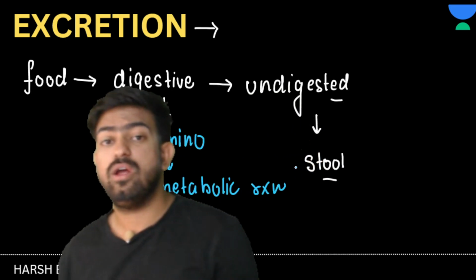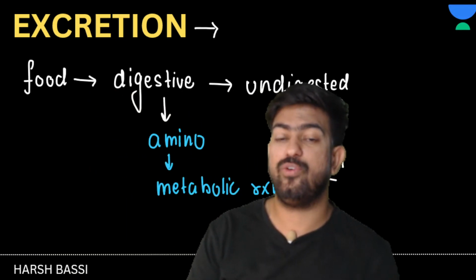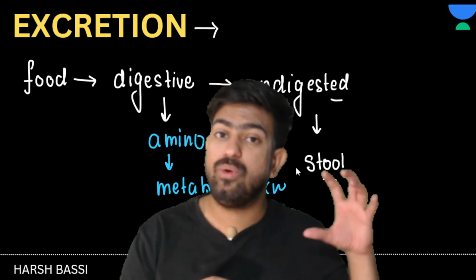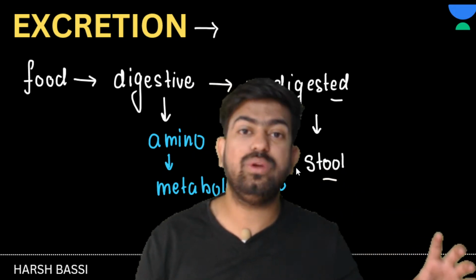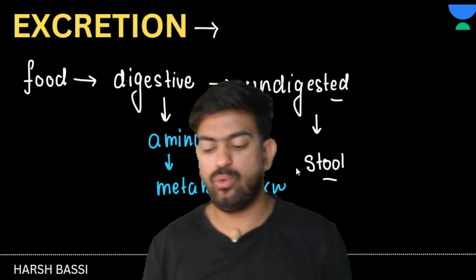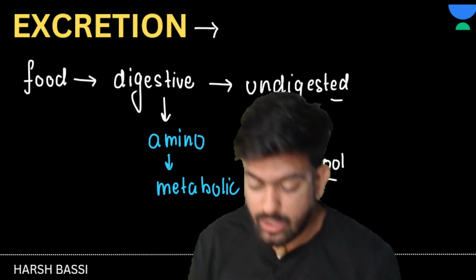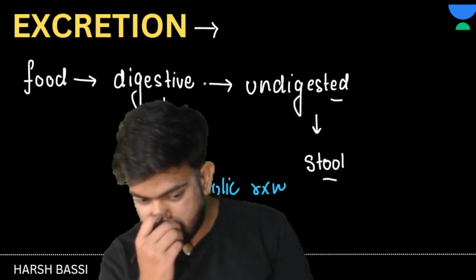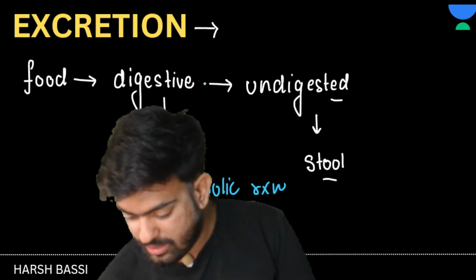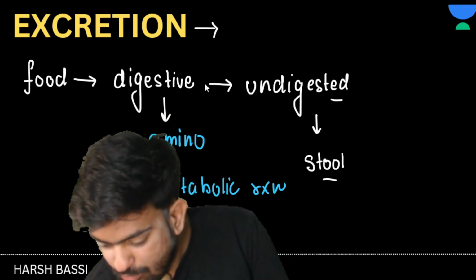The waste product formed by these metabolic reactions is known as urea. When we are removing the urea or the nitrogenous waste from our body, that is known as excretion. I hope that this is now clear to everyone. Excretion is nothing but the removal of the nitrogenous waste from the body.